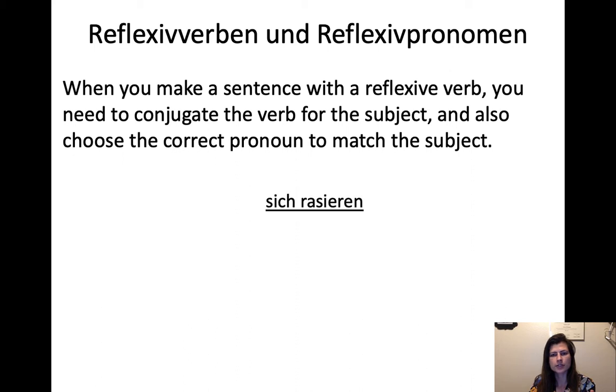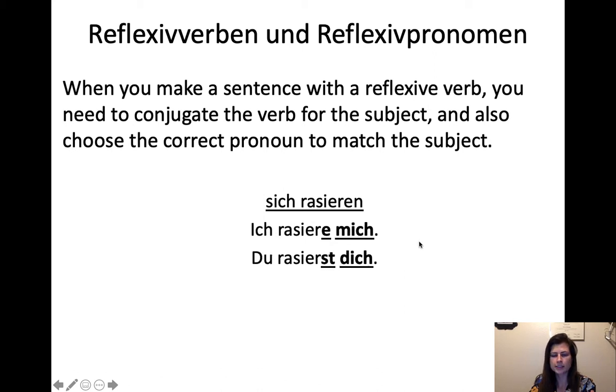So let's look at sich rasieren, which is to shave. Ich rasiere mich. Of course, it looks like razor, right? To razor oneself, as in to shave. So, ich rasiere mich. I shave myself with a razor. That's how you can remember. Ich rasiere mich. So we've got this conjugated. Rasieren, so we're going to conjugate rasiere. And then mich, we need to match this to the subject. I shave myself. Ich and mich match.